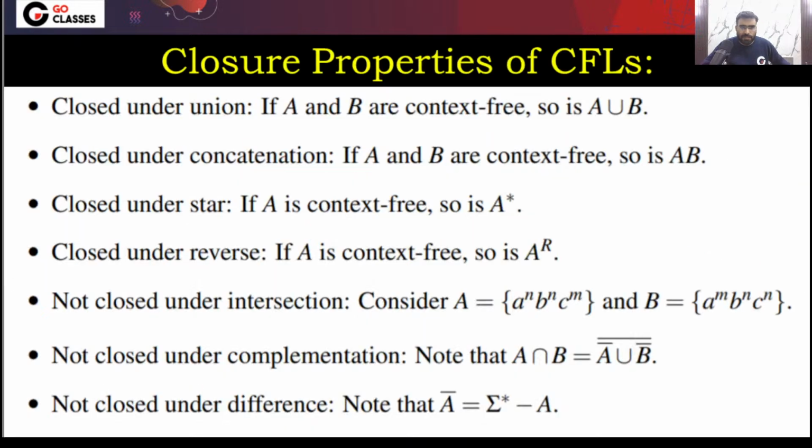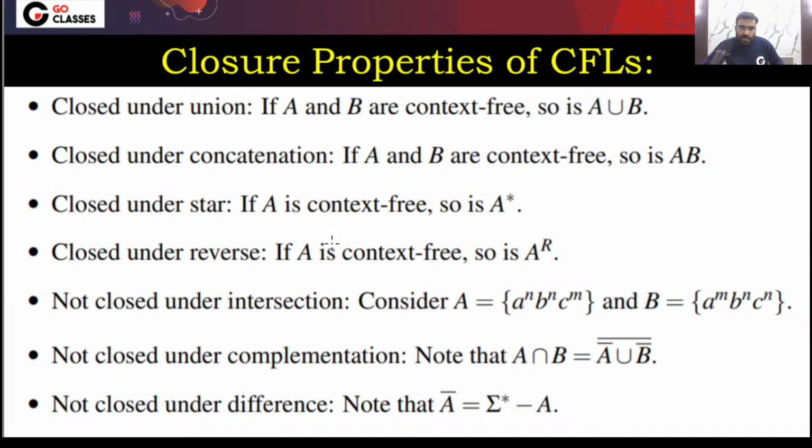Remember, a very simple point. These are the closure properties of context free languages. Context free languages are closed under the union operation, meaning if you have two context free languages A, B, then their union will also be context free. They are closed under concatenation, meaning if you take two context free languages, their concatenation will also be context free. Remember, context free languages are closed under Kleene star and reverse operations. If you have a context free language, then the reverse of this language will also be context free.